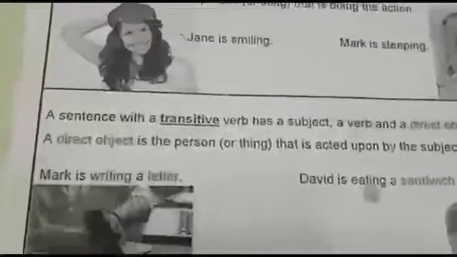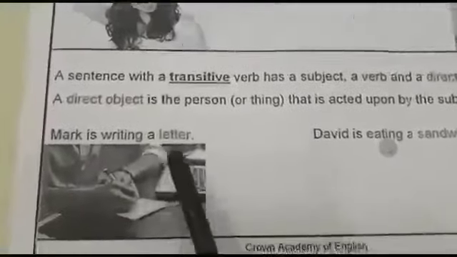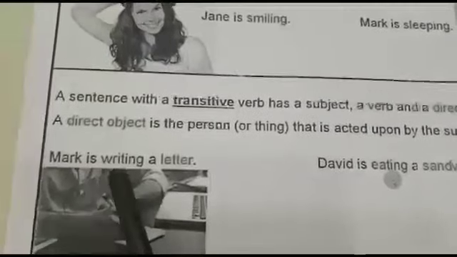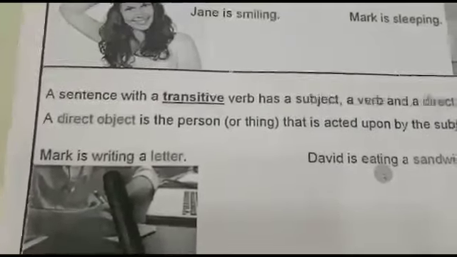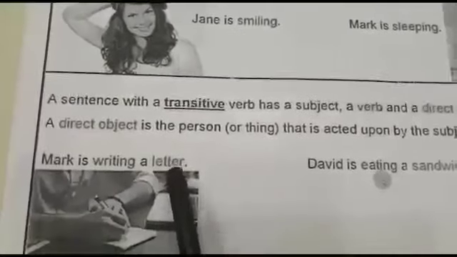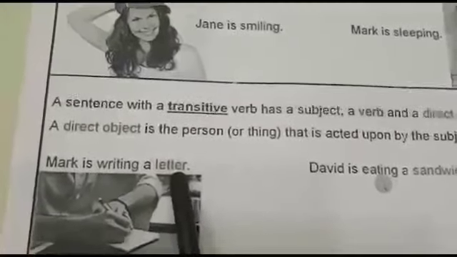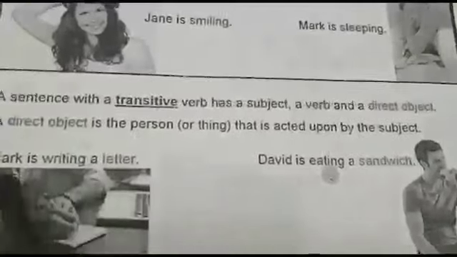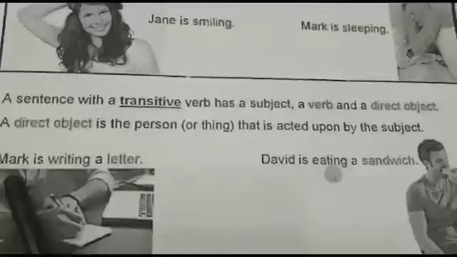For example, Mark is writing a letter. Now Mark is the subject, he is doing the action. Writing is the verb, the action being performed by him. And what is he writing? A letter. So letter is the direct object. It is the thing that is being acted upon by the subject, by Mark.